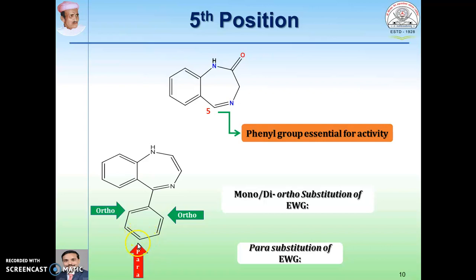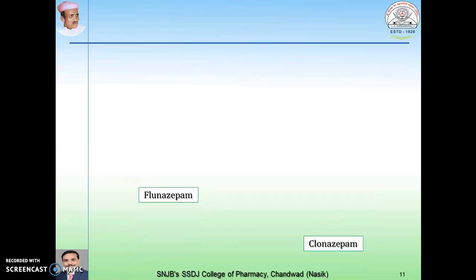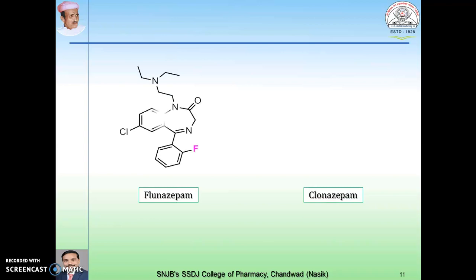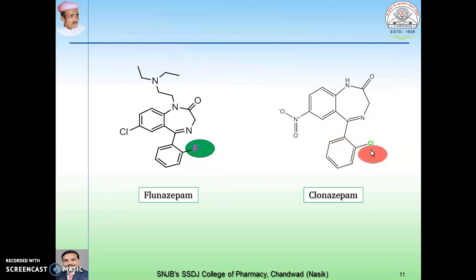If we substitute here at the para position any electron withdrawing group, that decreases the activity. If we go for the monoortho substitution or diortho substitution of an electron withdrawing group, that is responsible for increasing the activity. Let us see the example, flunitrazepam and clonazepam. Flunitrazepam, here you can see the ortho position which contains a fluorine electron withdrawing group, increases the activity. Clonazepam also contains the fluorine here, which is also responsible for increasing the activity.